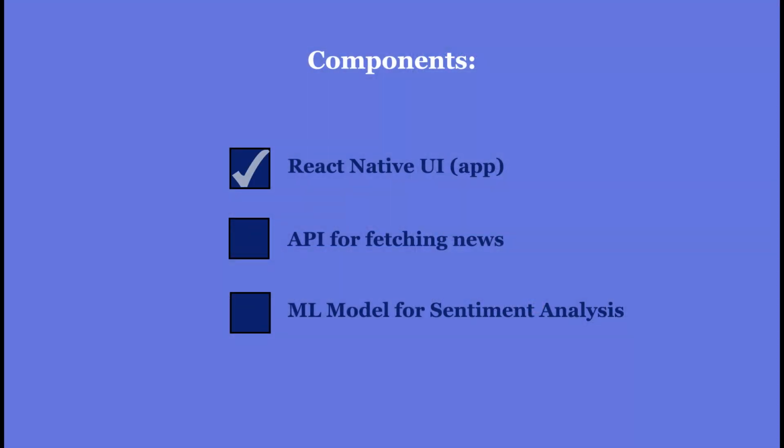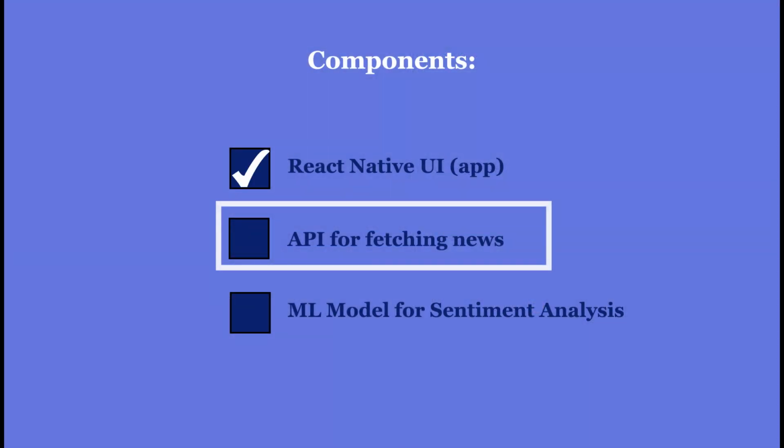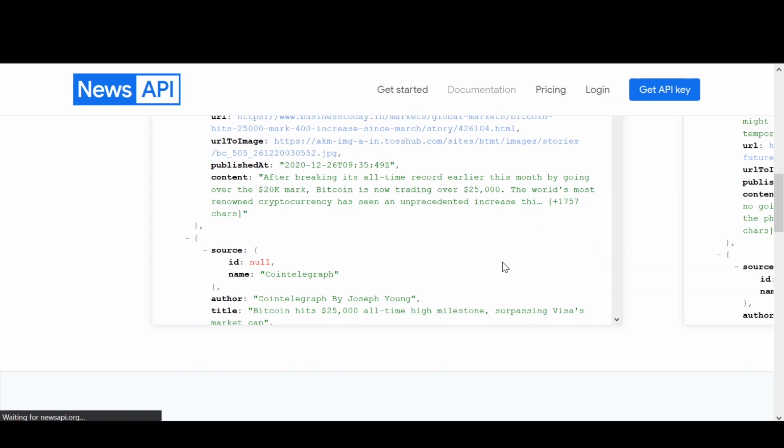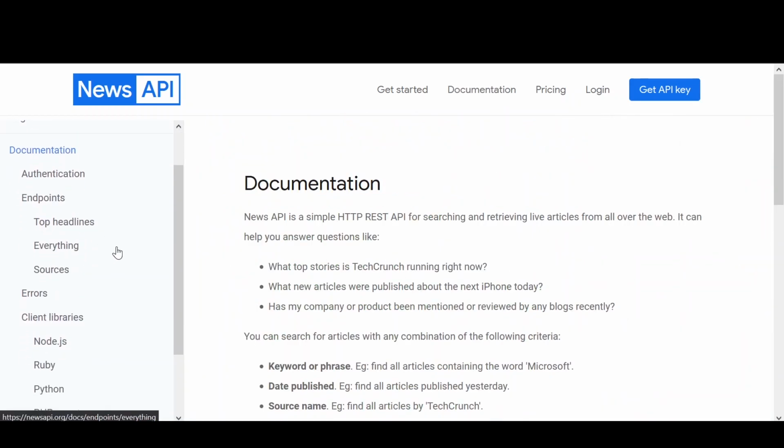So after designing a simple UI, we need a mechanism to get fresh news from the internet. This is where we use newsapi.org. It's an excellent news service. It provides all the latest news from different media outlets.